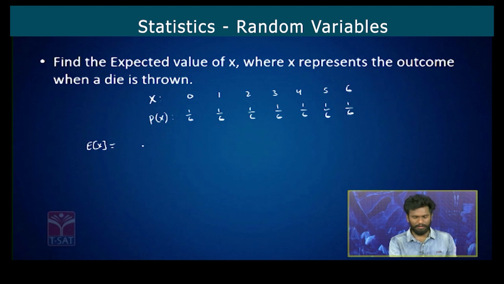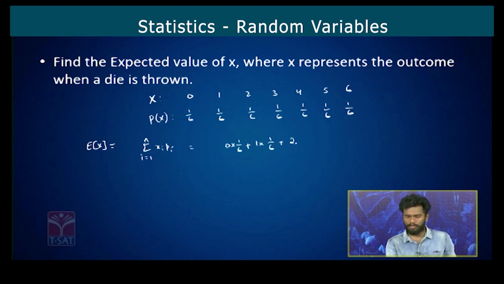Expectation of x is nothing but summation xi into pi where i takes values from 1 to n. Here that is 0 into 1 by 6 plus 1 into 1 by 6 plus 2 into 1 by 6 plus 3 into 1 by 6 plus 4 into 1 by 6 plus 5 into 1 by 6 plus 6 into 1 by 6.